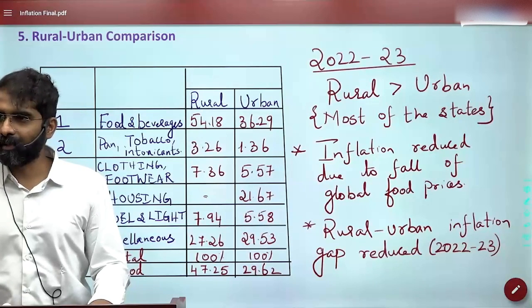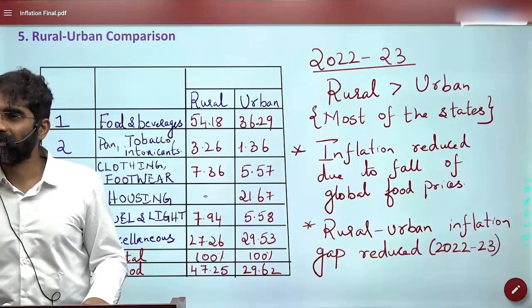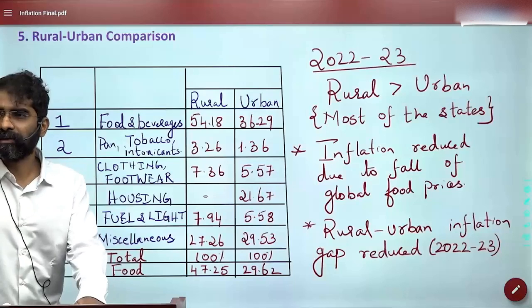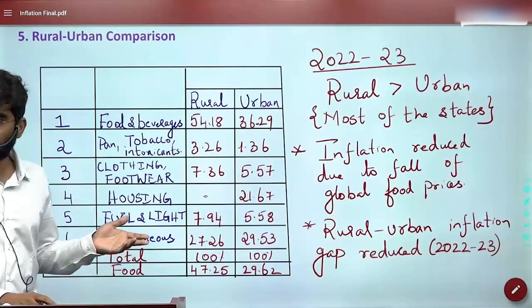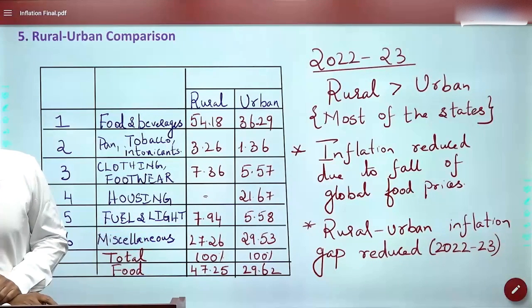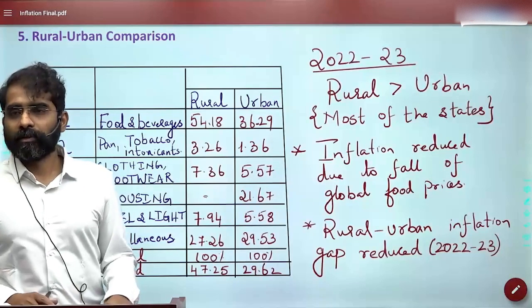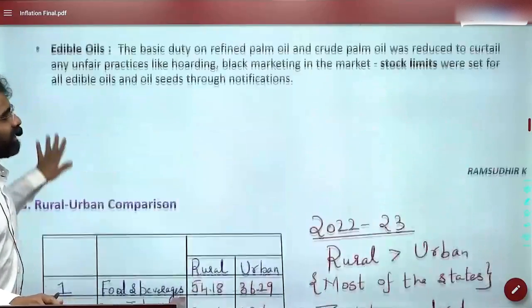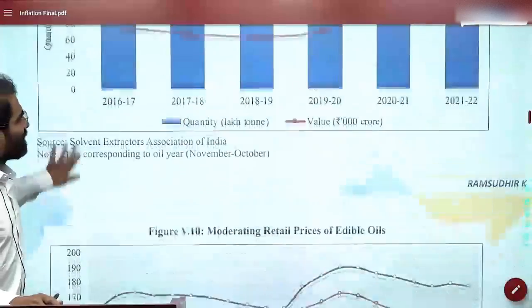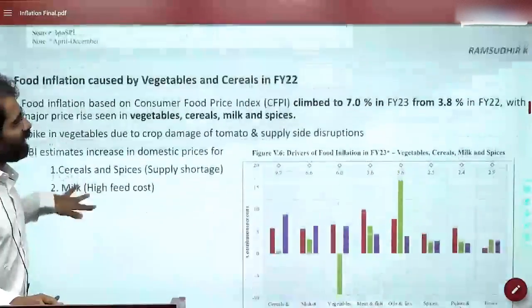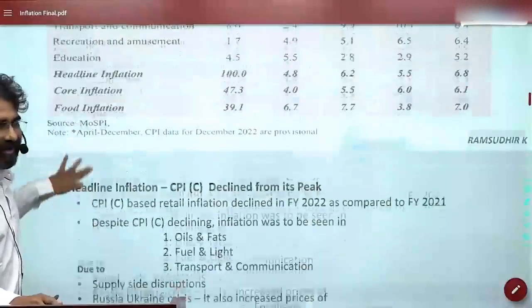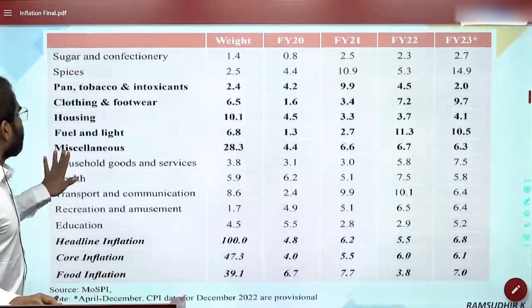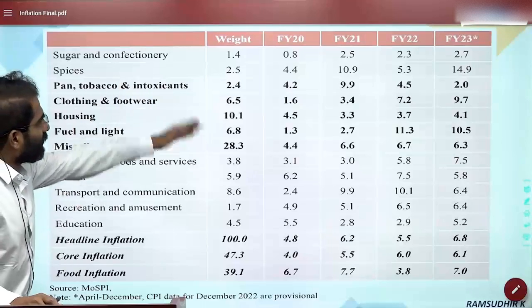Domestic retail inflation table. Why is it used? Tobacco reduced. I did not observe tobacco. I observed food. I did not observe tobacco. I tell it's a minor. Where is it? Okay, clothing and food. Okay, this one. Pan, tobacco.